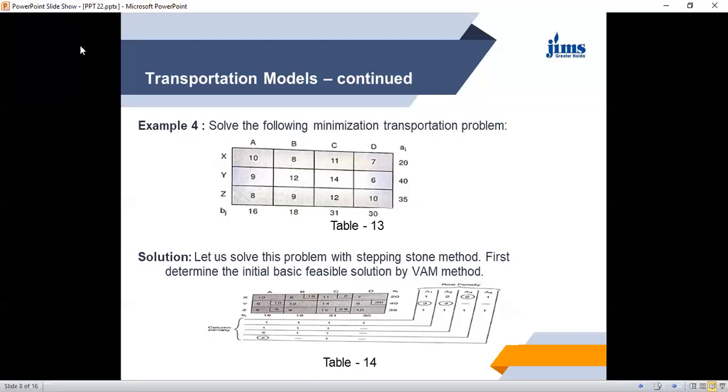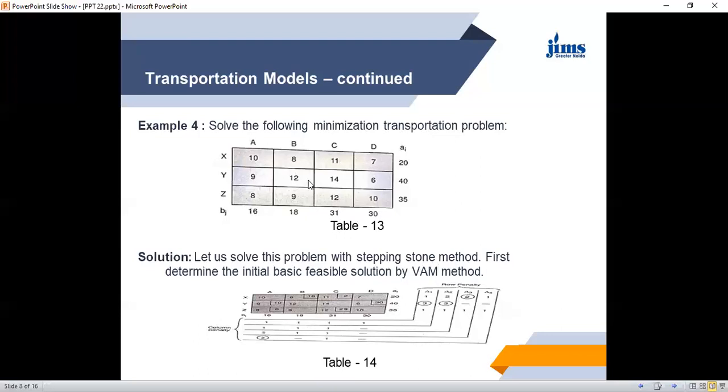So here the requirement is reduced from 16 to 6. Again we calculate. What will be the difference now? 8 and 10. This row is anyway not existing here. So 8 and 10 it is 2. This will be 9 and 8, 1. 11 and 12, 1. And here also 8 and 10 it will be 2.